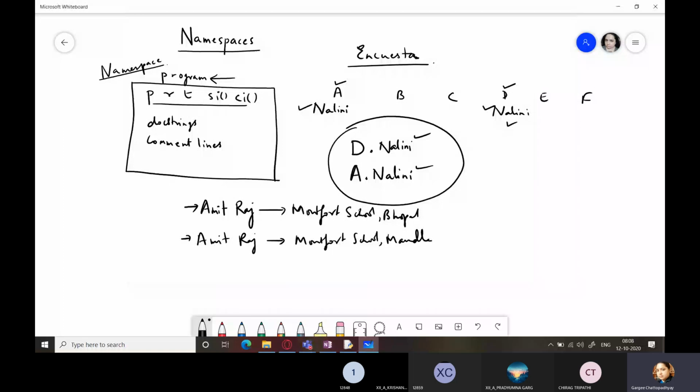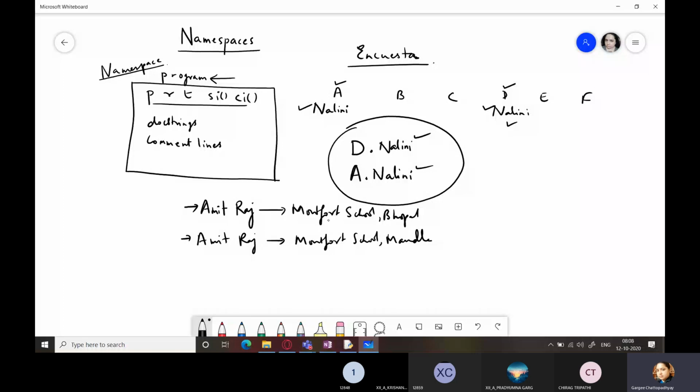So Amit Raj belongs to Montfort School, Bhopal. So he would be staying with the patrol of Bhopal. Everybody, I hope you all know what is a patrol in Scout and Guide. You have come through that stage. You all have done Scout and Guide in some part of your life, I think. Anybody? Can anyone tell me what is a patrol? The group. Okay, it's a single group of scouts and guides, right? It can be a group of only scouts, only guides, never together.